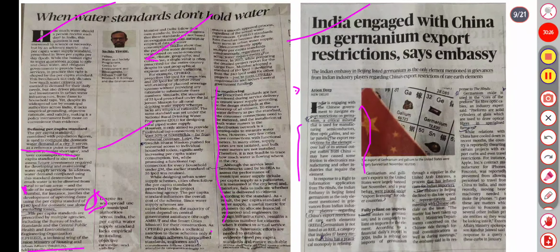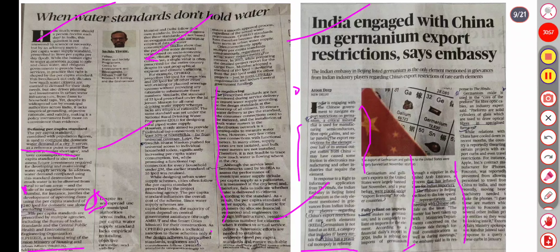China has placed restrictions on exports, and germanium is listed in a rare earth category that includes 70 heavy metals in which China has a practical monopoly in refining. Germanium and gallium exports to the United States were largely banned in November and placed under export licensing. Importers approached the embassy in Beijing and made representations to Chinese officials on the issue.